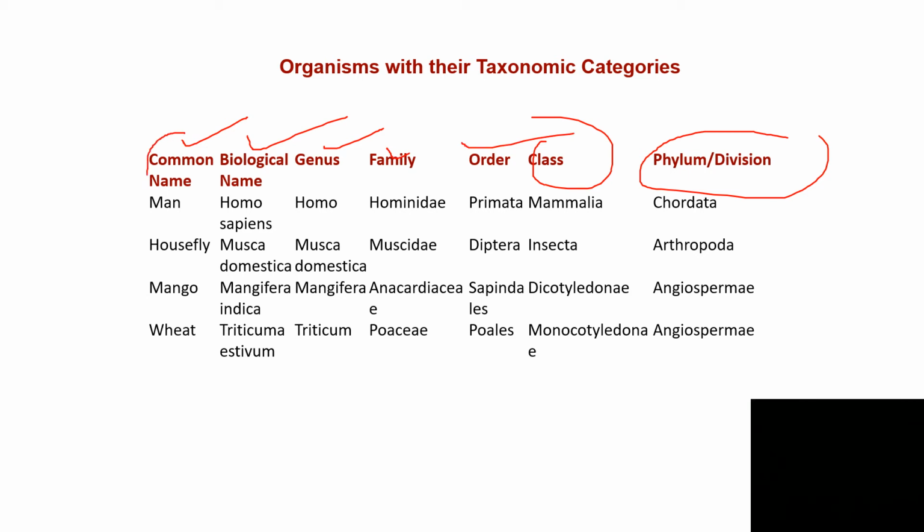So what is common name for man? Homo sapiens. The genus Homo. The family will be Hominidae. The order is Mammalia. The phylum as Chordata. In this way you can go through different examples. Housefly is given, mango is given, wheat is given.